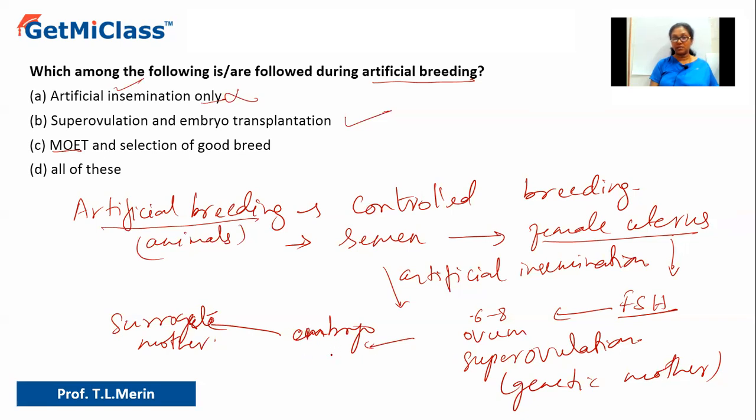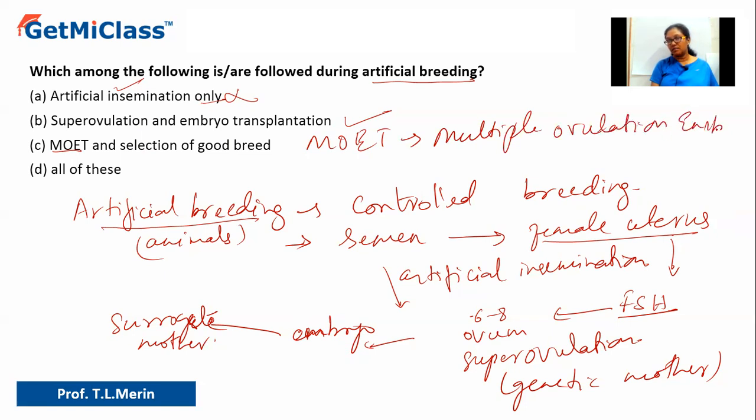After fertilization, the embryo will be developed, and further that embryo will be introduced in the surrogate mother. So that is absolutely right.